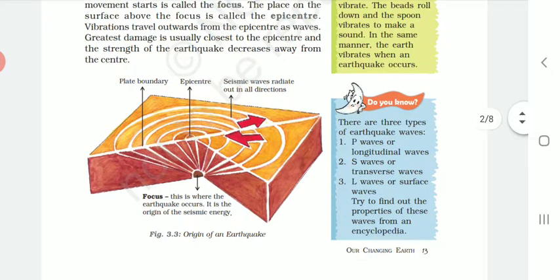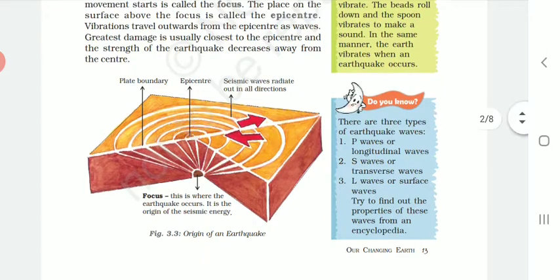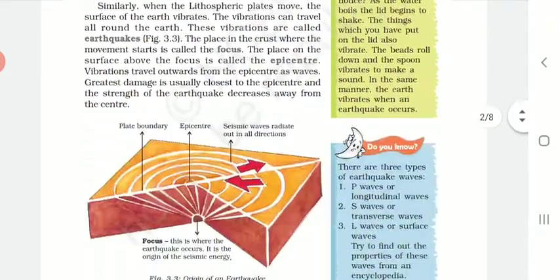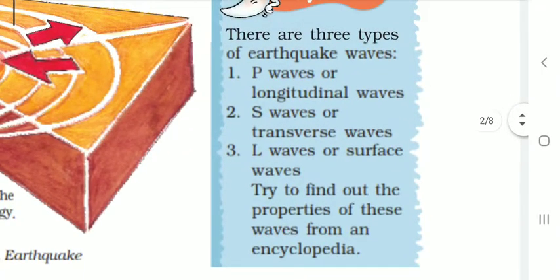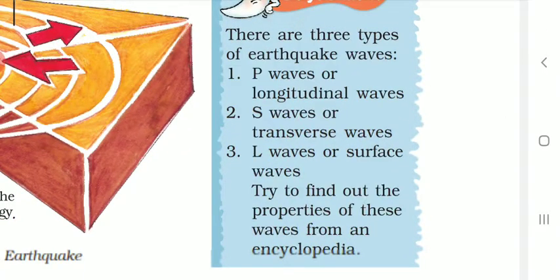First of all, it begins inside the earth near the focus, and from the focus it goes to the epicenter. The epicenter is the place where the earthquake is experienced first, and then all the waves travel all around over the earth's surface. So here some important information is given related to the earthquake.